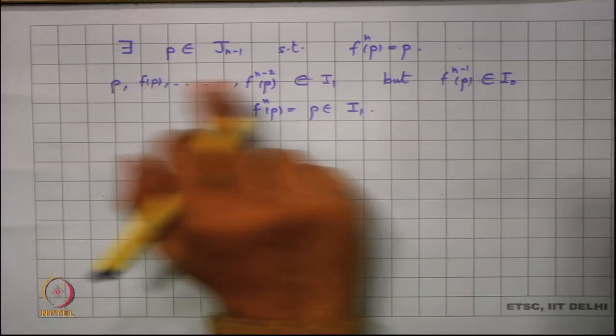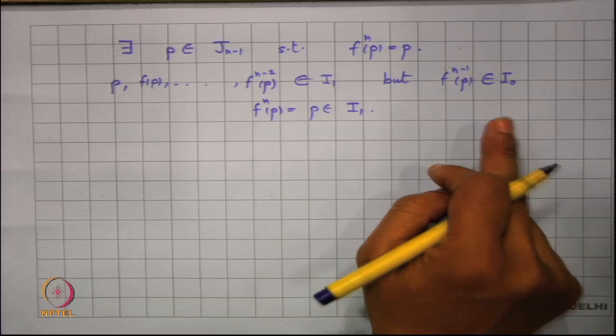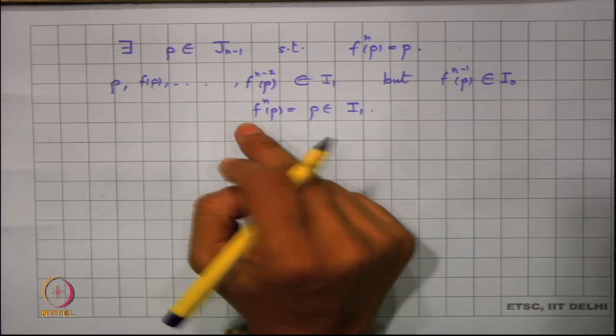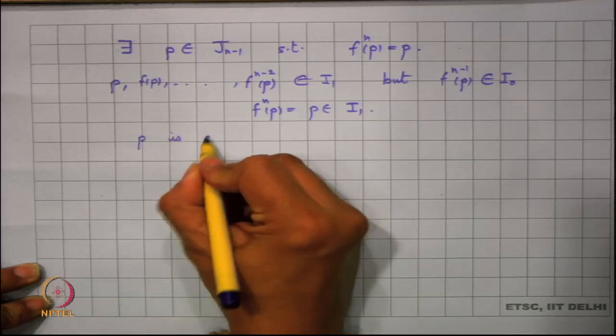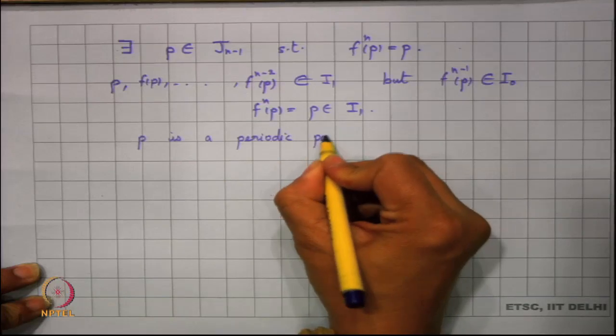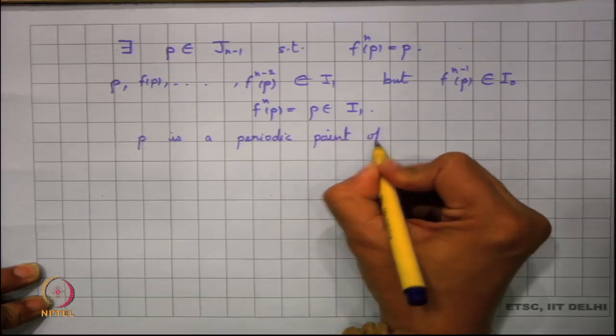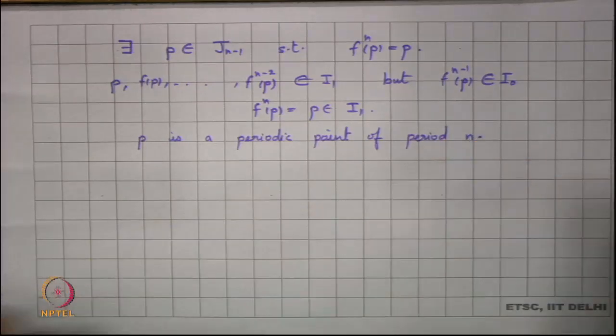But it jumps to I naught and then comes back again to I1, and hence we can say that P is a periodic point of period n, and so we are proving the existence of a periodic point of period n for all possible n.